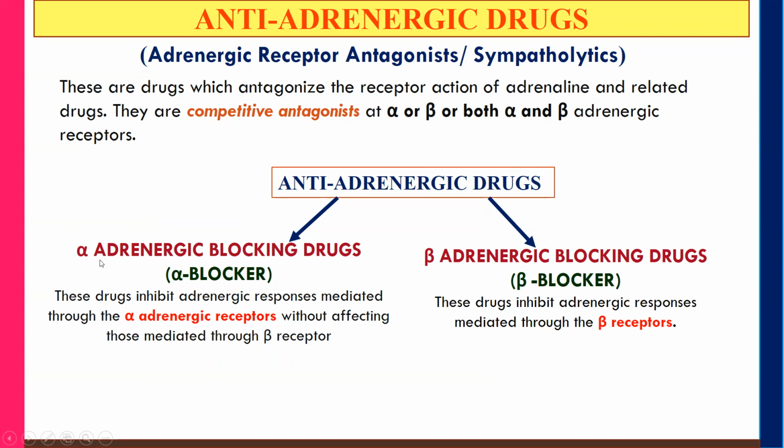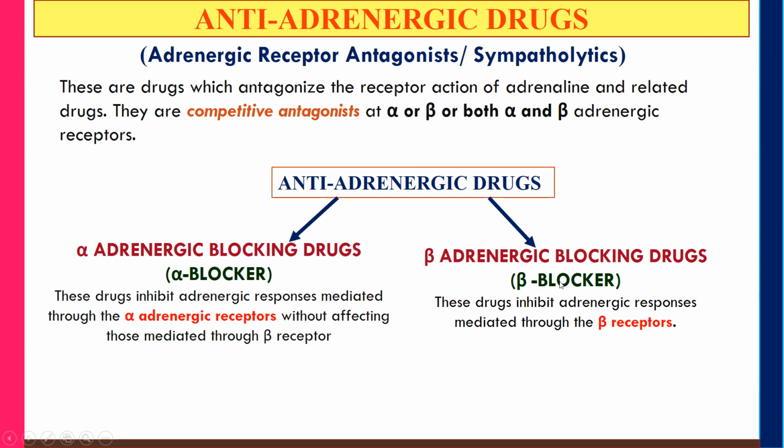Alpha blockers are also known as alpha adrenergic blocking drugs or alpha adrenergic antagonists. These drugs block the adrenergic responses mediated through the alpha adrenergic receptors without affecting those mediated through beta receptors. In simple words, they antagonize or block the alpha adrenergic receptors only, without affecting the beta receptors.